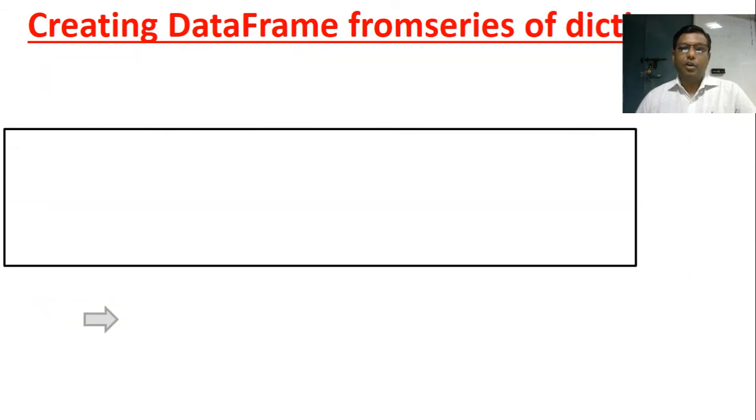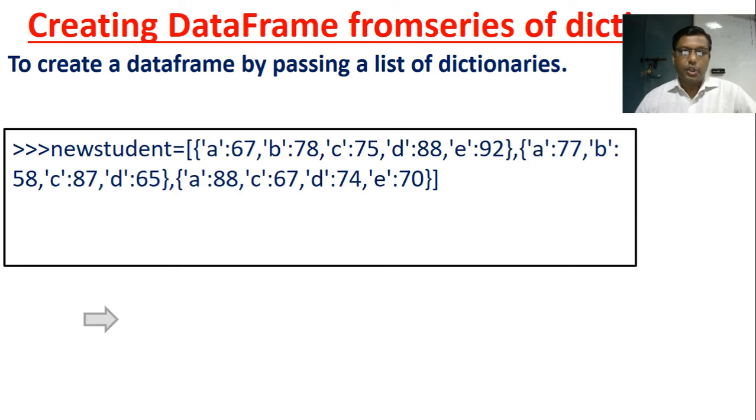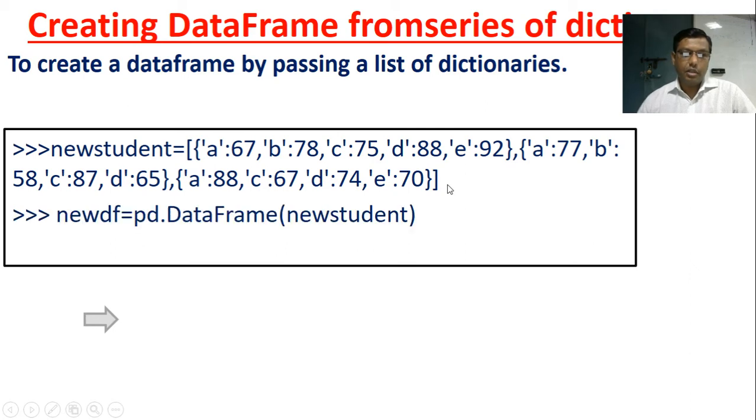Create a data frame from a list of dictionaries. To create a data frame, we pass a list of dictionaries. So for new students, I have taken one dictionary: A colon 67, B colon 78, C colon 78, D colon 88, E colon 92. Like that, there are three dictionaries inside one list. new df equals pd dot DataFrame new students.